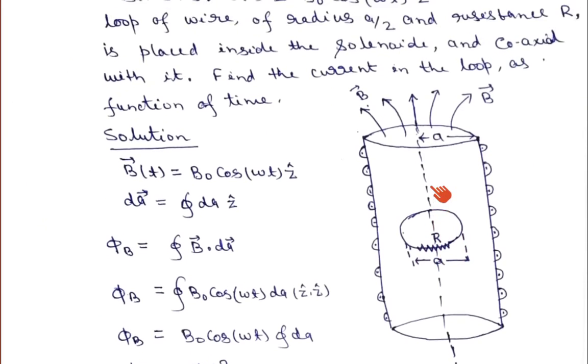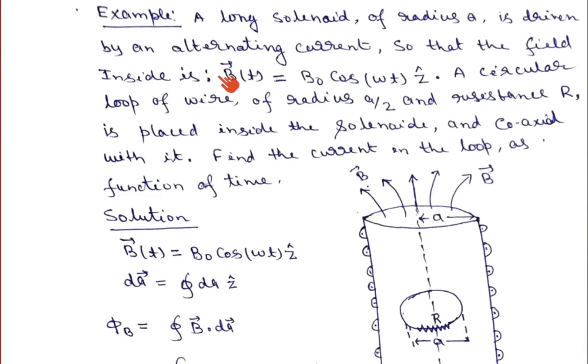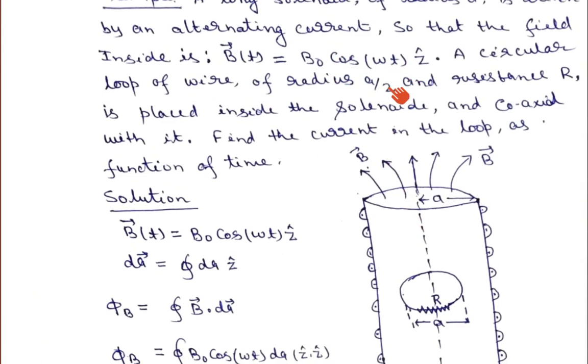Why will current flow? Because whatever magnetic field is produced within the solenoid is uniform, we know, but if we change the current which is wrapped on the cylinder, the magnetic field will change. That is why it is giving the magnetic field inside the solenoid as a function of time, B0 cos omega t. That is cosine in nature, which means the magnetic field is sinusoidal in nature.